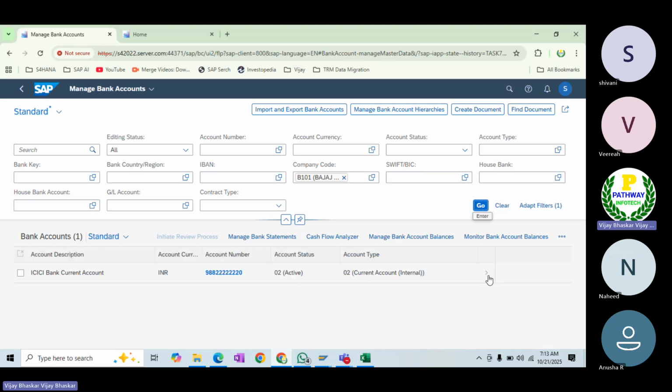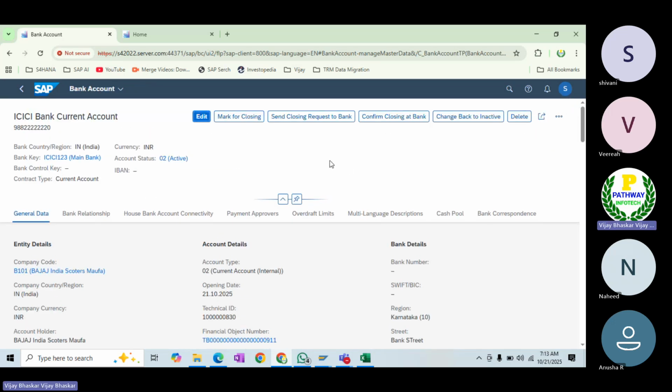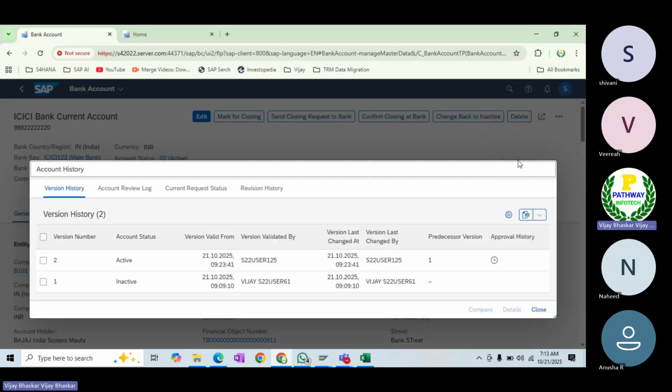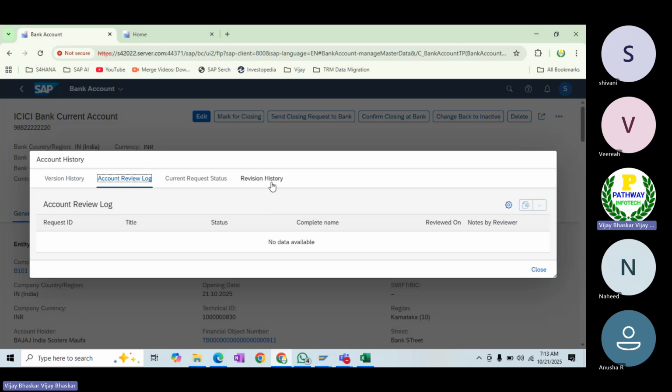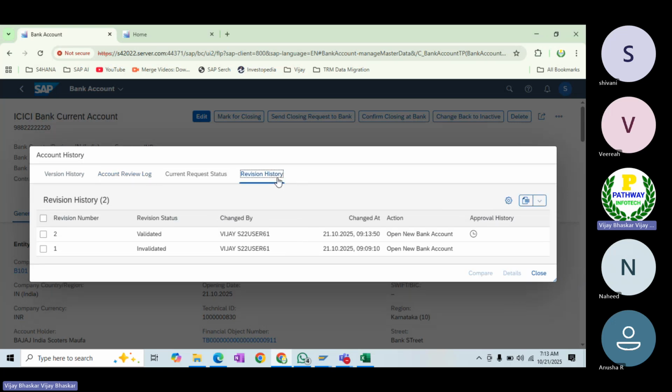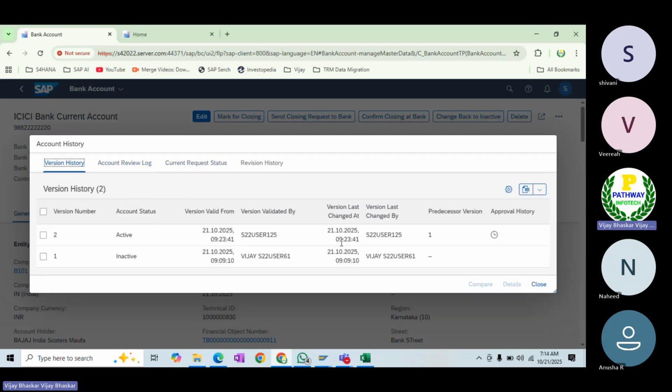See, the account has now turned into the active state. You can see that here. Now it is in active state. You can also check the history. View history, account review log, revision history. You can also see the current status. This is the review history just for our information.